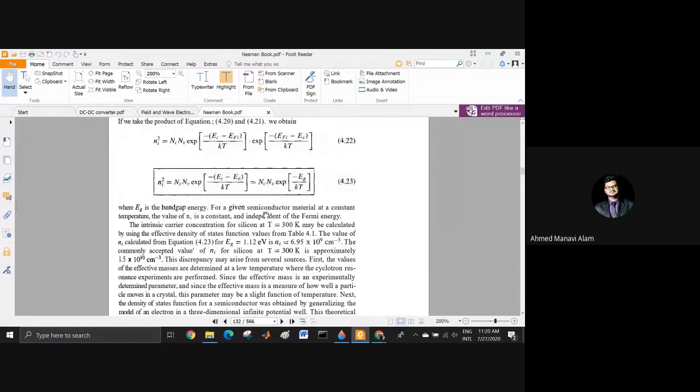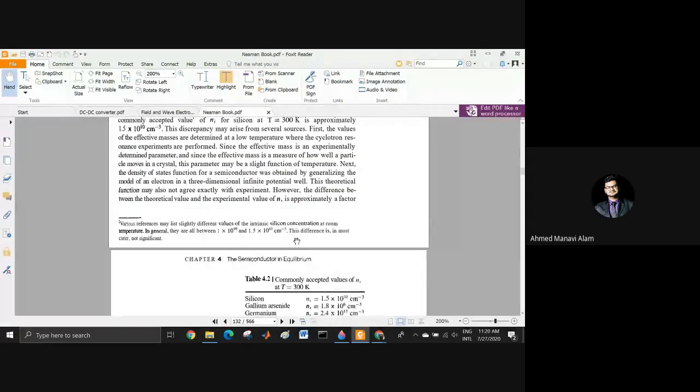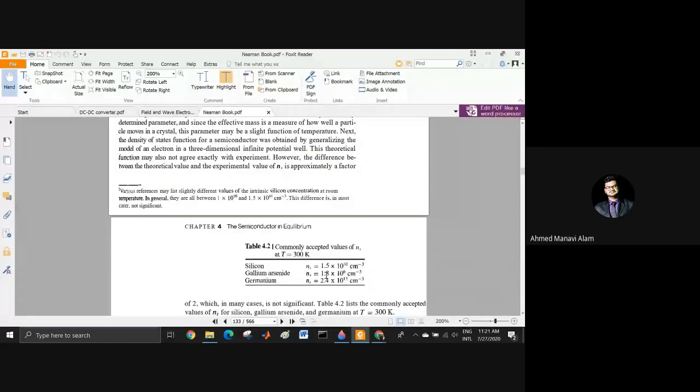But whenever you are putting the values here, if you are taking the band gap as 1.12 electron volt, you will find the expression is 6.95 into 10 to the power minus 9. The commonly accepted value for Ni for silicon at T equals 300 Kelvin is approximately 1.5 into 10 to the power 10 centimeter inverse 3. So whenever someone asks you what is the value of intrinsic concentration of silicon at 300 Kelvin temperature, it is 1.5 into 10 to the power 10 centimeter inverse 3.